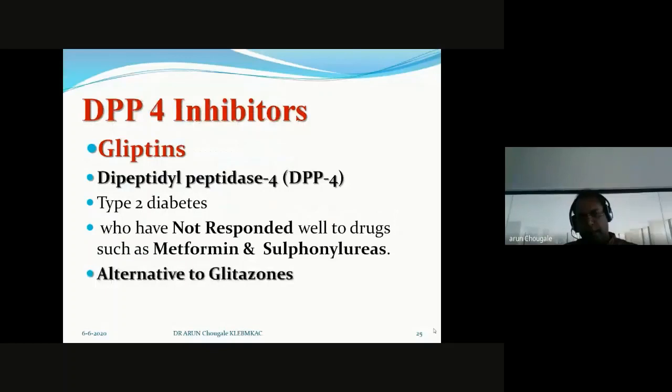Nowadays, DPP4 inhibitors. Okay, these are the extension of metformin and sulfonylureas. We call them gliptins. How to identify? The name ends with gliptin. DPP4, dipeptidyl peptidase 4 inhibitors, are specially prescribed to type 2 diabetes patients who have not responded well to drugs such as metformin and sulfonylurea. These are the drugs considered nowadays.